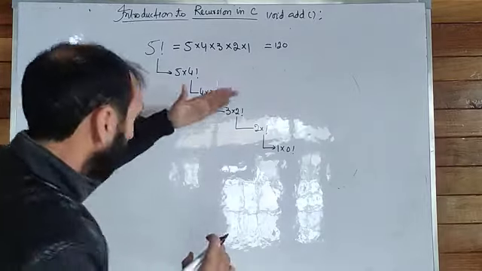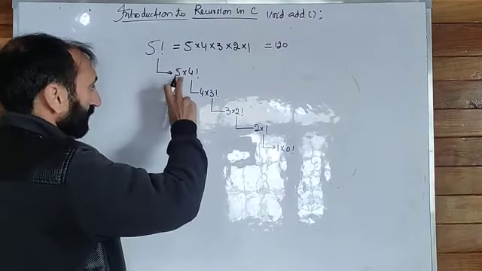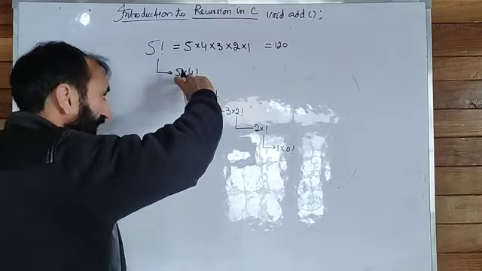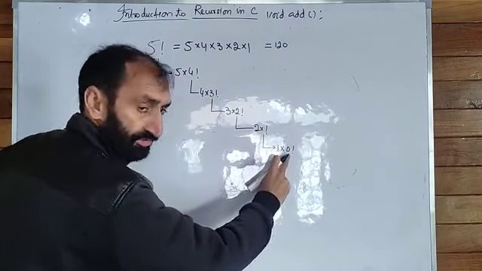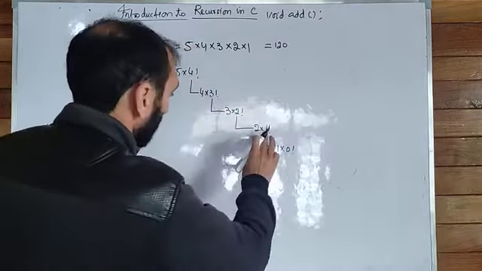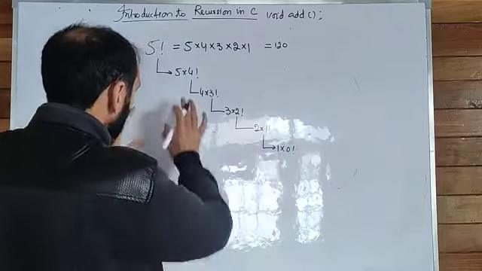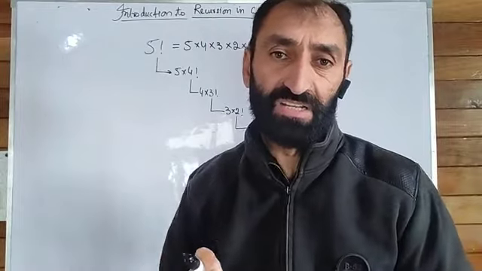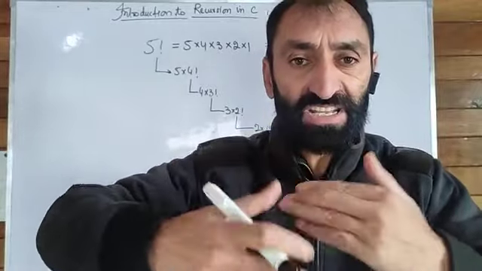Here the problem is being divided into smaller parts. We know that 4 factorial is smaller than 5 factorial, 3 factorial is smaller than 4 factorial, 2 factorial is smaller than 3 factorial, 1 factorial is smaller than 2 factorial, and 0 factorial is smaller than 1 factorial. This is a recursive function. But while executing recursive functions, we should keep in mind that there must be some terminating condition, a base condition where the recursion stops.